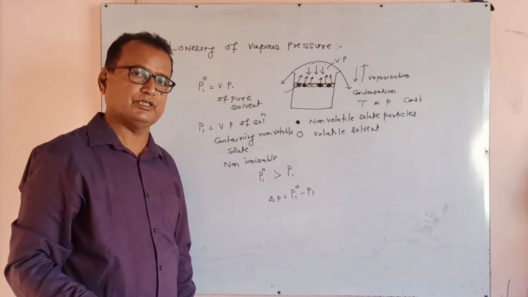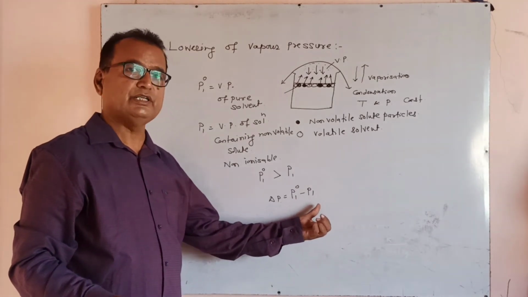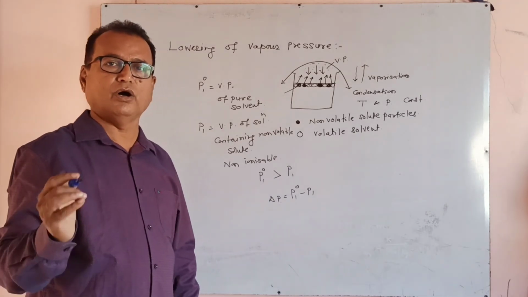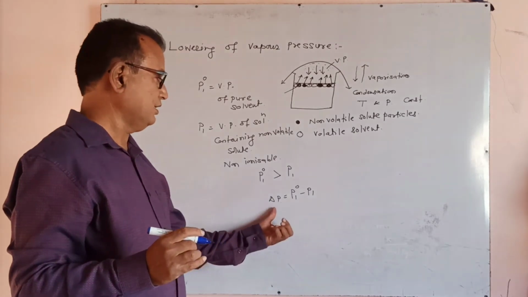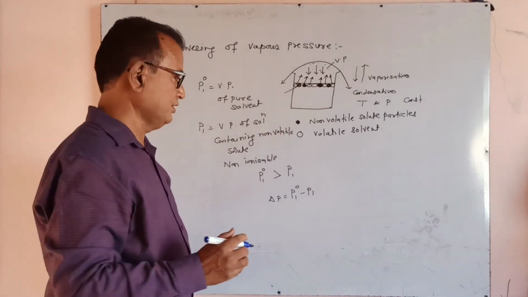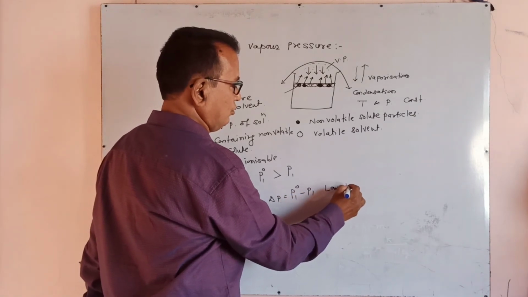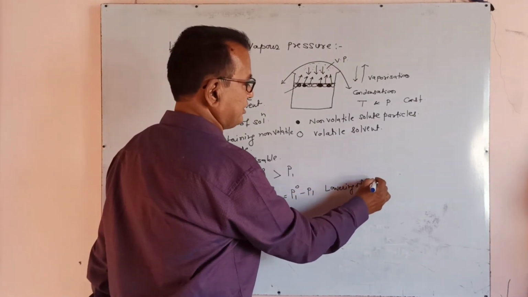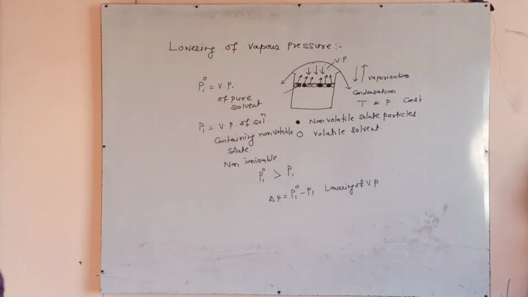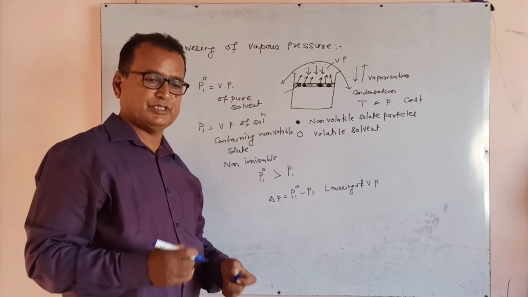The vapor pressure of pure solvent decreases when we add a non-volatile solute in it. Delta P is equal to P1 naught minus P1. This is also known as lowering of vapor pressure.